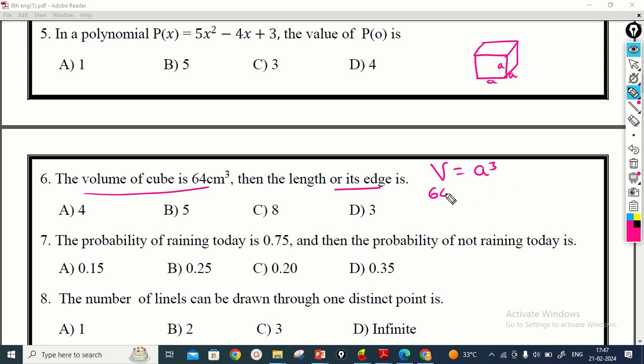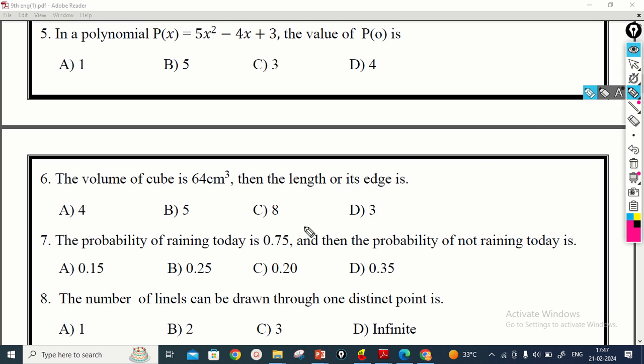Here the given volume is 64 and here it is A cube. For getting the value of A, that is side A, we have to take cube root on both sides. By taking cube root on both sides, the cube gets cancelled with the cube root, and cube root of 64 means 4, that is A is equal to 4. That means you get option A as the answer.